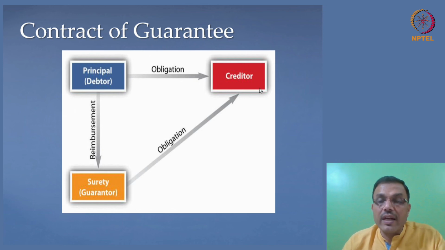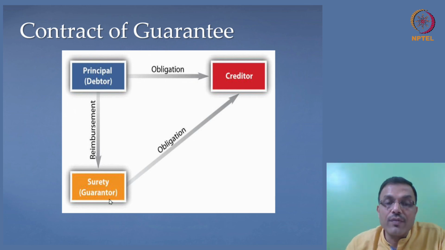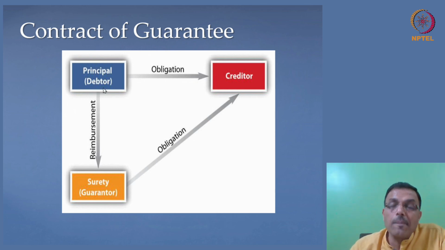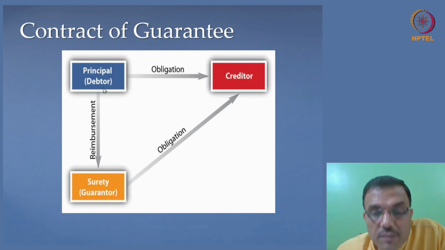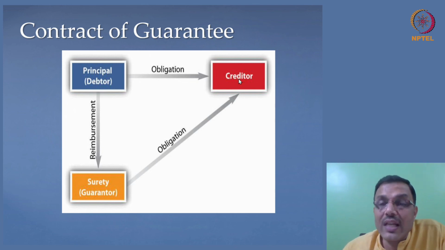So here we have the creditor, which is a government agency, which floats a tender, which invites bids. And it tells all these bidders, who are the debtors, look, we will give you the contract provided you give us a bank guarantee. Now, why does government take bank guarantee? It is because there is always this risk that the contractor or the debtor, as the case may be, may not complete the job, and he may create a loss to the government. So the government needs some kind of a risk assurance saying that if the contractor fails to perform or makes a deficient performance, then the bank guarantee will compensate the government at least to an immediate extent.